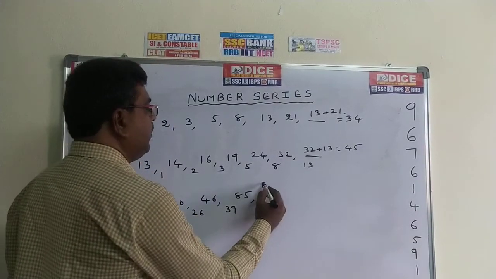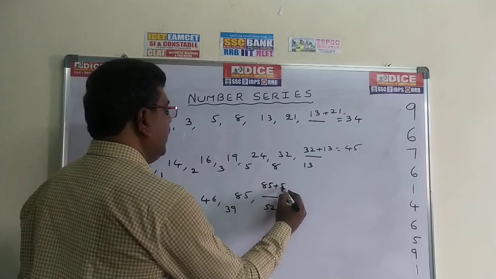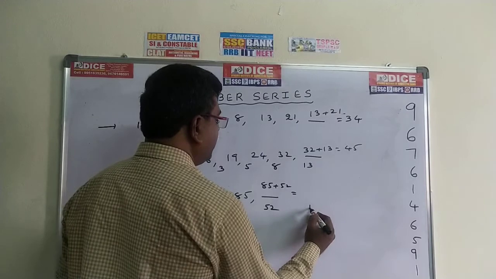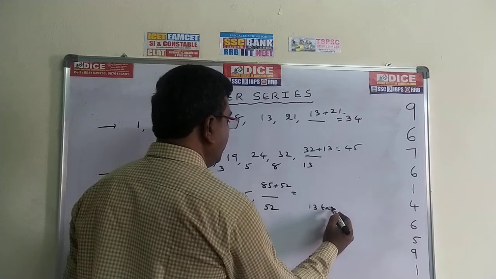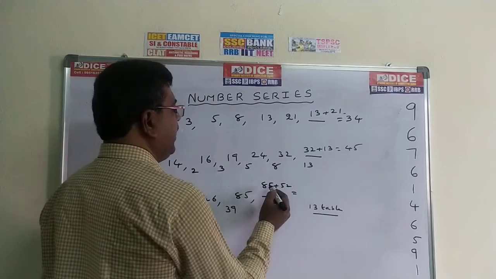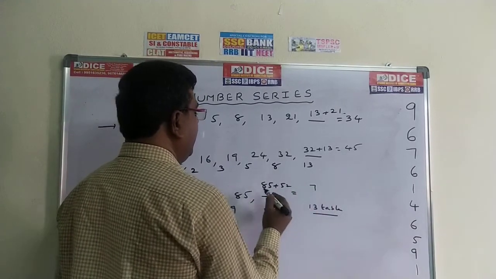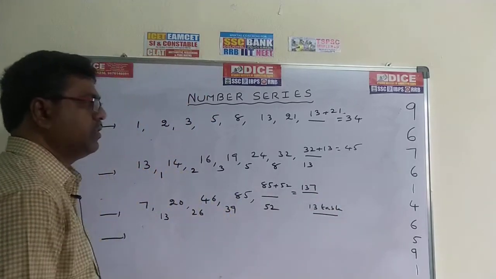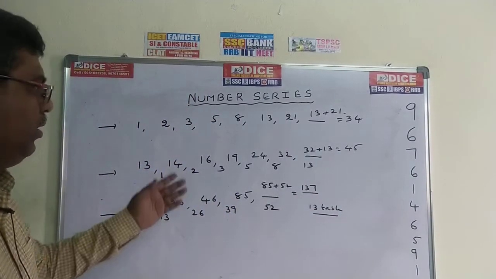So add 85 plus 52. This is nothing but a 13 table. By adding 85 plus 52: 5 plus 2, 7; 8 plus 5, 13. So the answer is 137, the correct answer. Take 20 seconds, write this one.